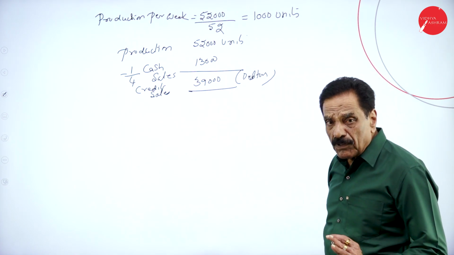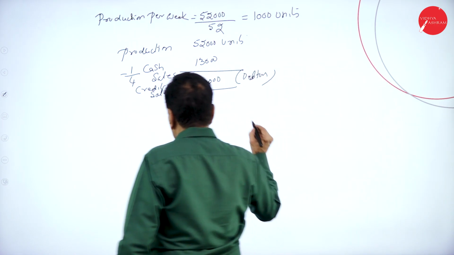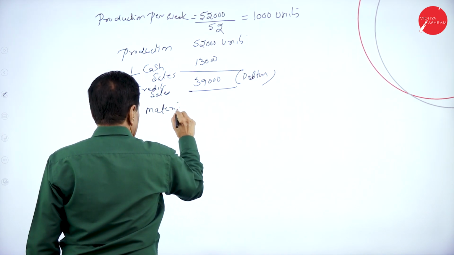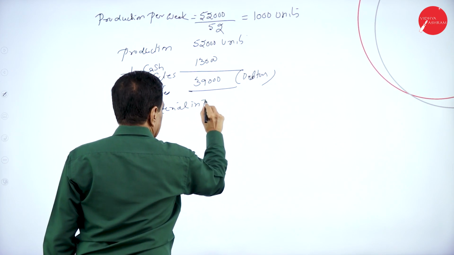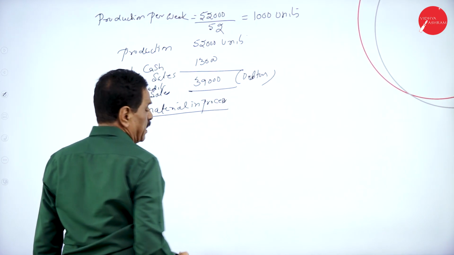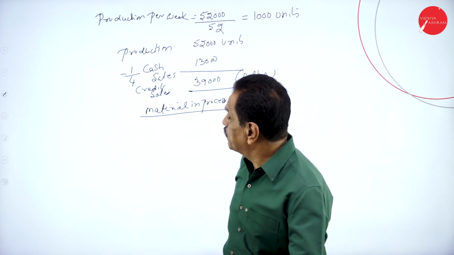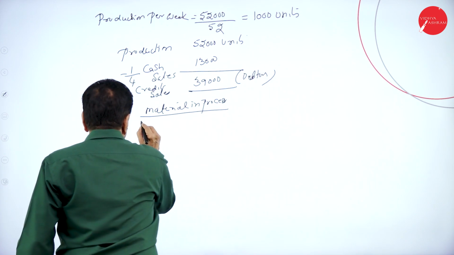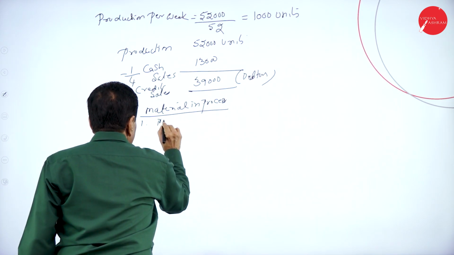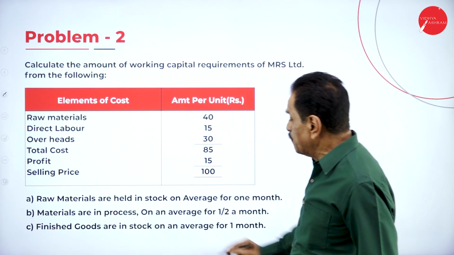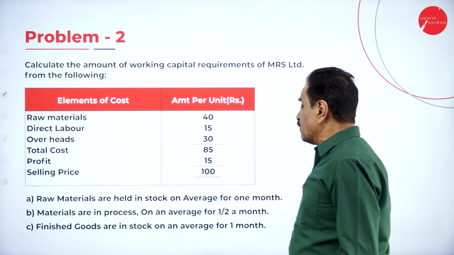Regarding the work in progress, we are going to calculate material in process. First is the material. Material in process an average of half a month.